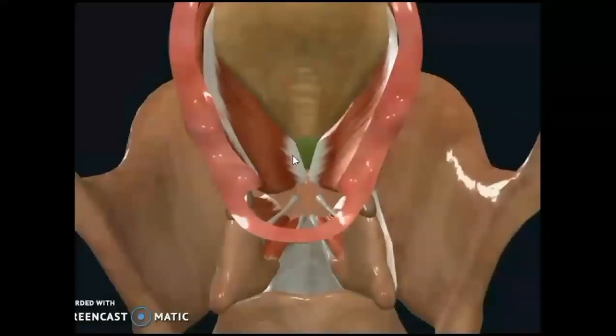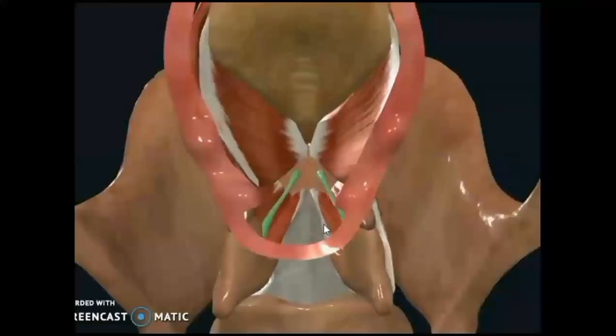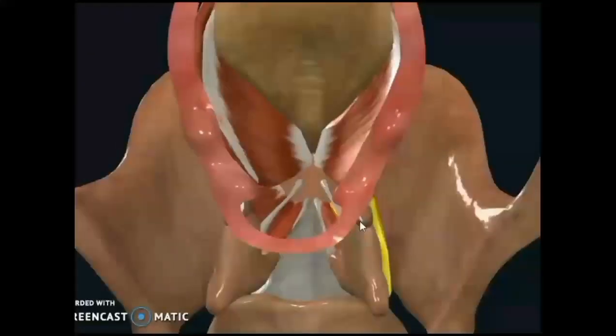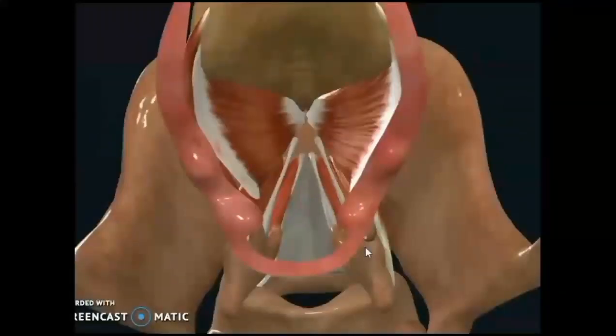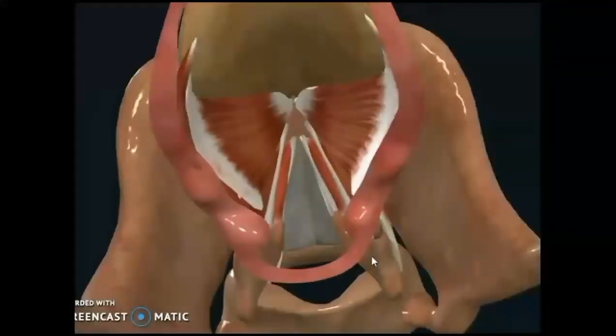What is that? We'll see. So these are the structures attached to the internal surface of the thyroid cartilage behind the fused anterior border of both laminae. You can see vestibular folds, vocal folds, vocalis muscle, and lateral to that the thyroarytenoid muscle.